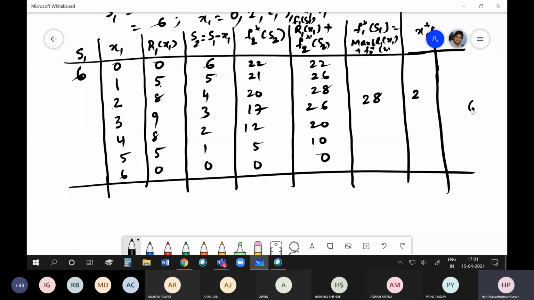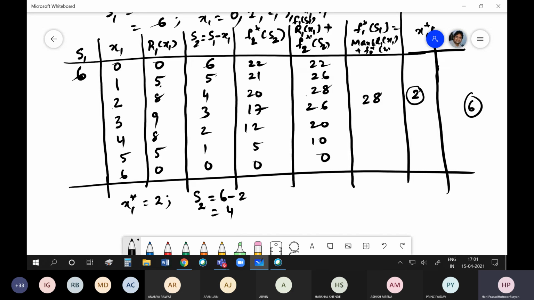If I have 6 units, how should I allocate so that I get a maximum benefit of 28 units? What should be x1 star? 2. Okay. If x1 star is 2, what will be S2 now? 4. 6 minus x1 star, which is 4. 6 minus 2 is equal to 4.